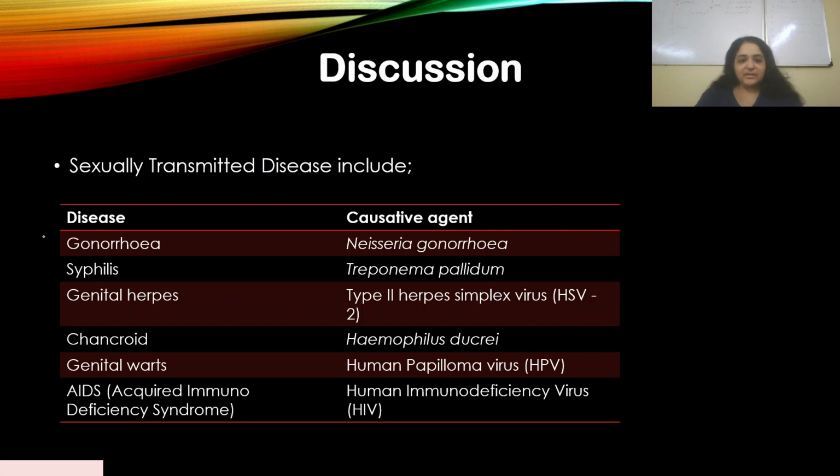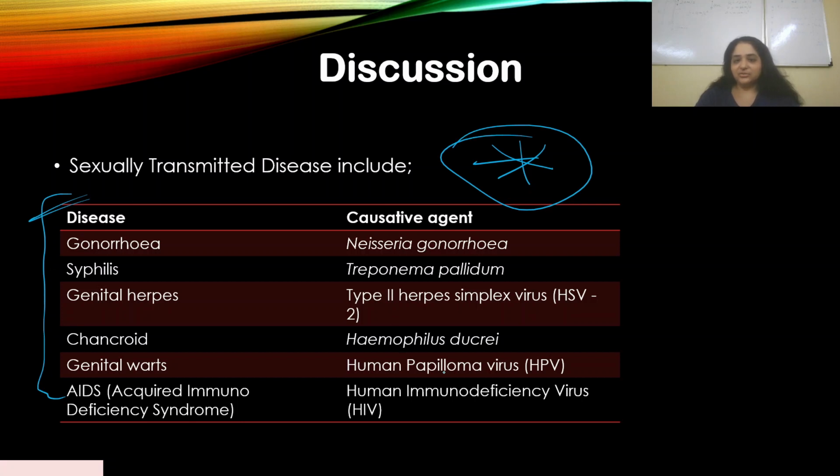Okay, so I've made a table here which covers all the STDs that will be matching with your syllabus in NEET. So you can go through them, learn the pathogens that are associated with every disease. This table is important because they can ask you what pathogen is involved in what kind of disease, or the other way around. So gonorrhea, which pathogen is responsible for that? Syphilis, which pathogen is responsible, and so on.